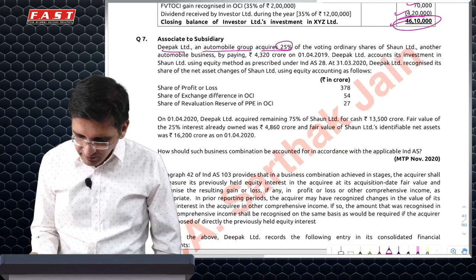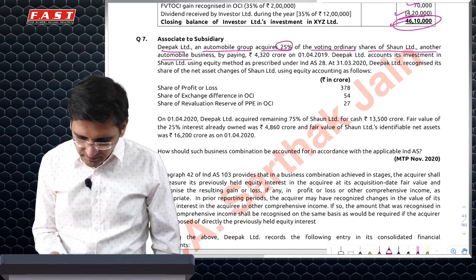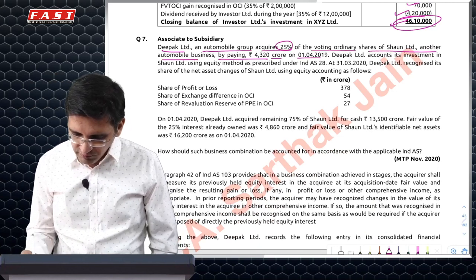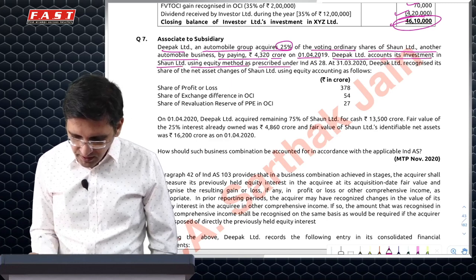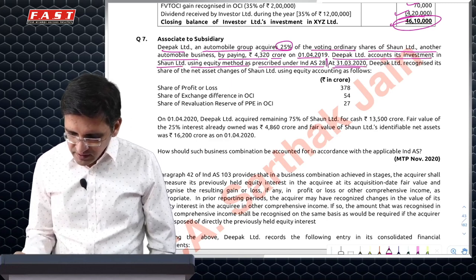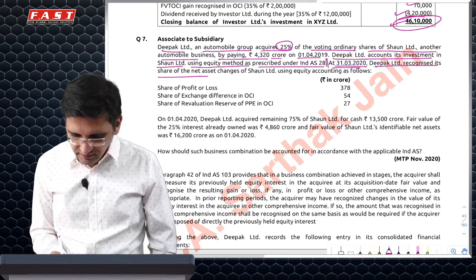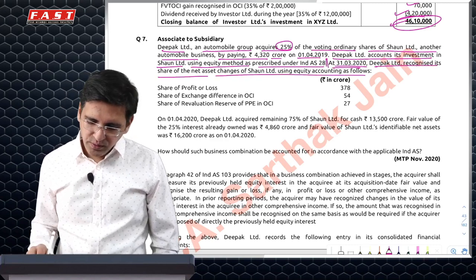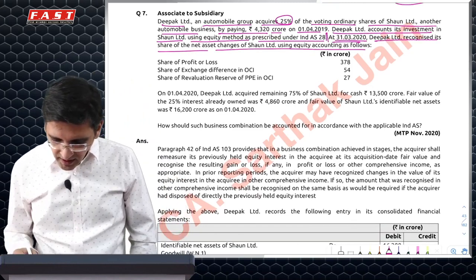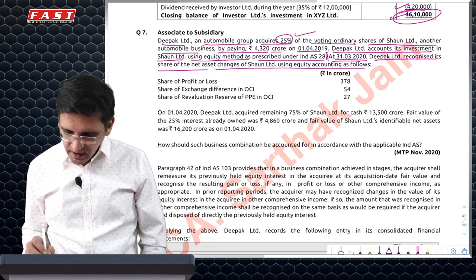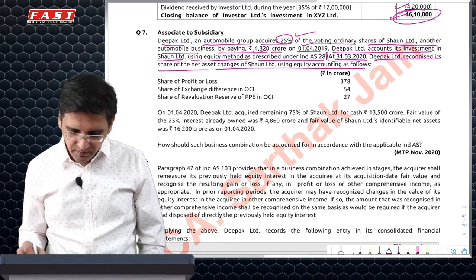Automobile group acquired 25% voting shares by paying 4320 crore on 1-4-19. It accounts its investment in Sean Limited using the equity method as per Ind AS 28. On 31st March 2020, it recognizes share of net assets in Sean using equity accounting as follows. So the question says I have a 25% stake which I had acquired on 1-4-19 at this amount.